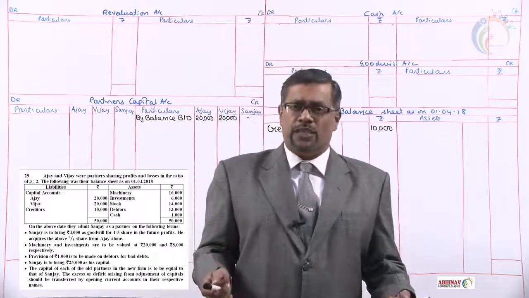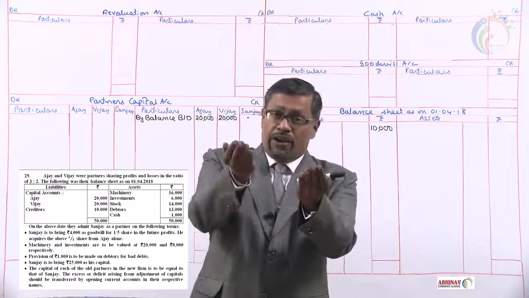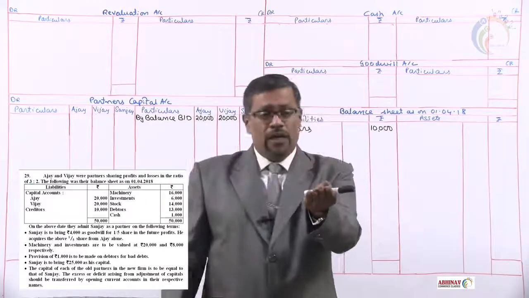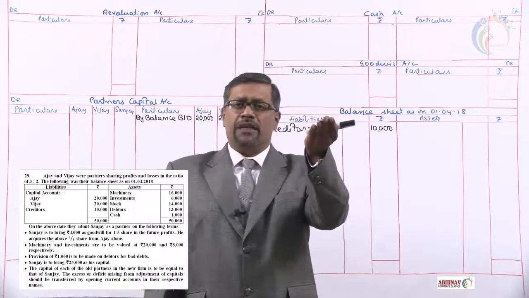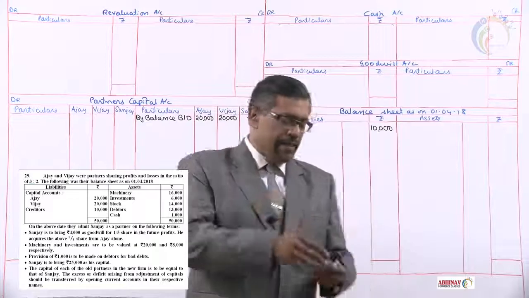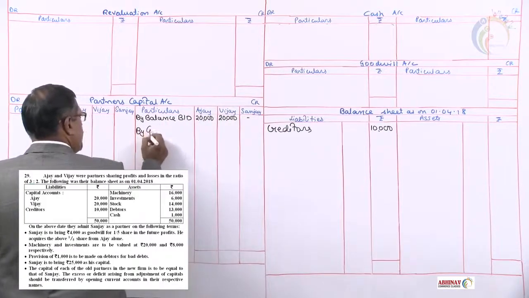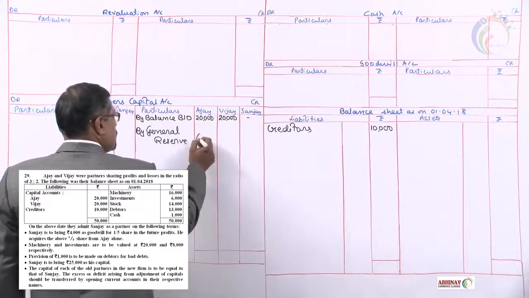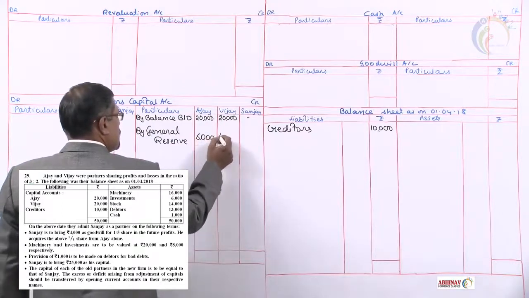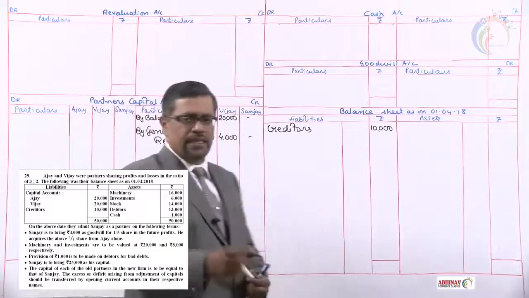Distribution 3:2, 6,000, 4,000. When you transfer reserve to the partners, when you transfer reserve to the capital account, capital balance will increase. Increase in capital is increase in liability. Increase in liability we credit. So we'll show it here as by general reserve 6,000 and 4,000. That's all with the liabilities.